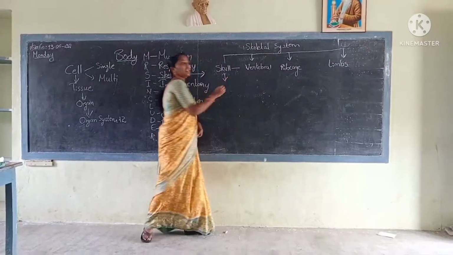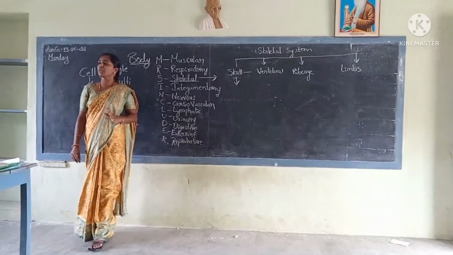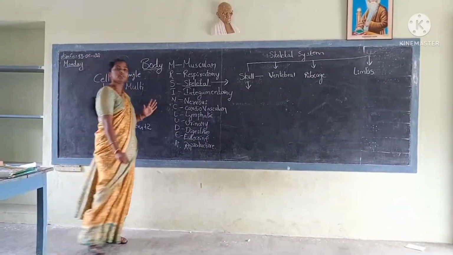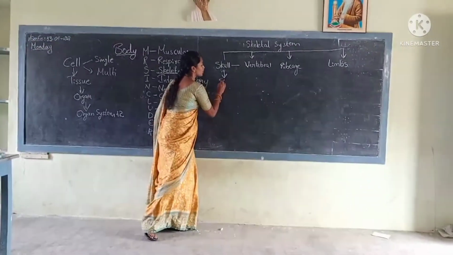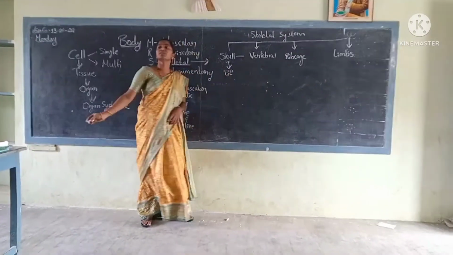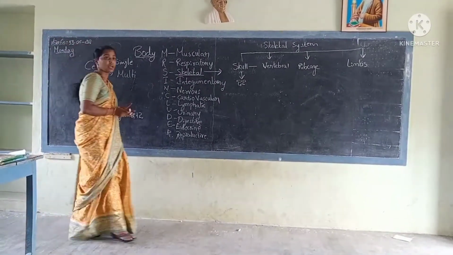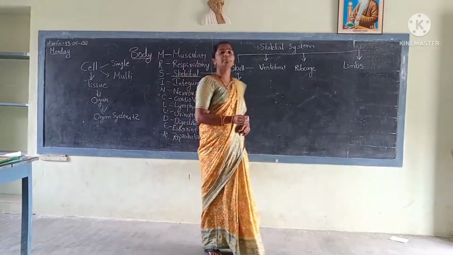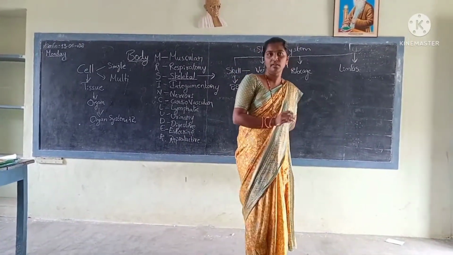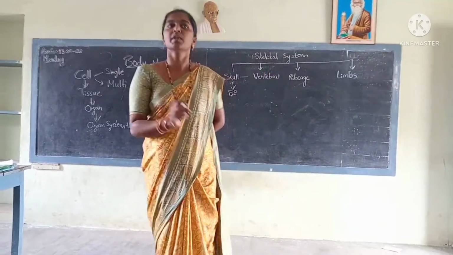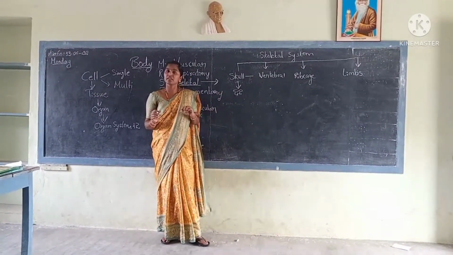Coming to the skull. The skull is a very hard structure because it is made up of bones. How many bones? 22 bones. Very good. These bones are very hard and strong. We cannot bend bones. Why? Because our bones are made up of minerals, phosphorus and calcium. So bones are very hard.